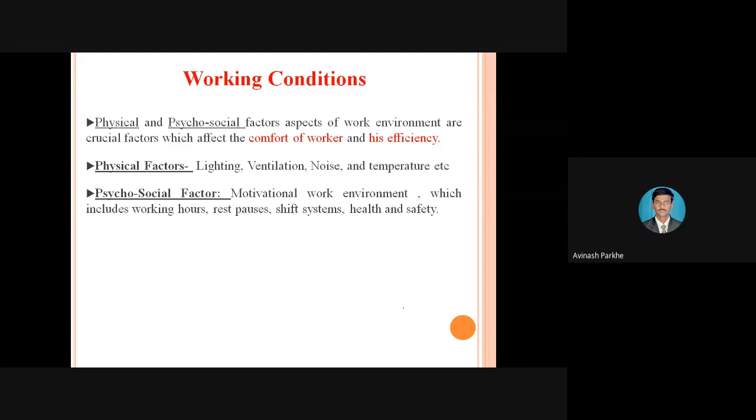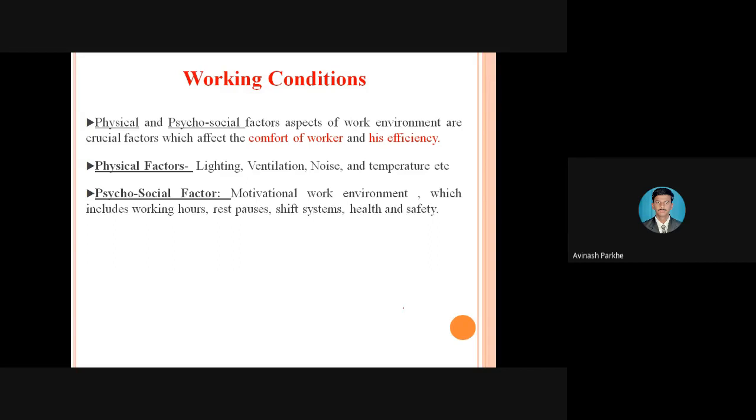Also working temperature. Wherever there are heavy duty applications, for example hardening and tempering, there are very hot regions. The workers have to work there, but whenever they are working, they should be comfortable.